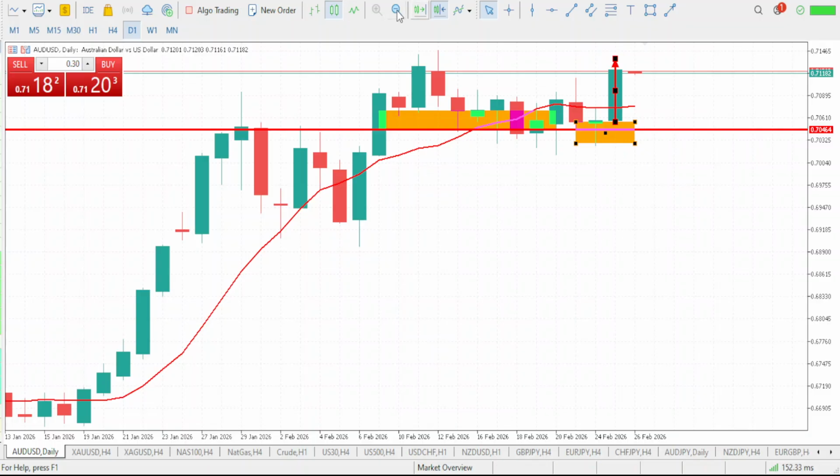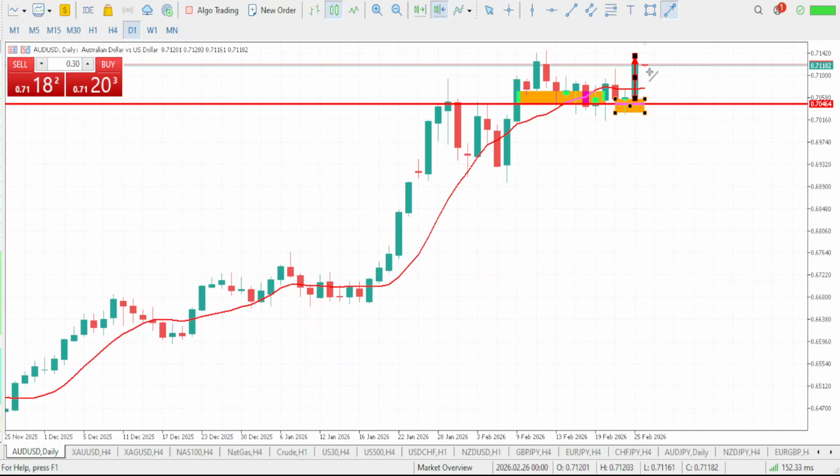Now, at this moment right here, guys, we will be expecting AUDUSD to continue to give us that bullish move, right? So we will continue the bullish move to the upside. That is exactly what we'll be expecting on our AUDUSD.